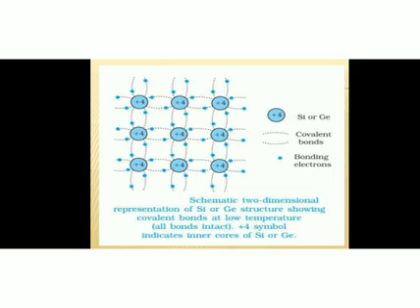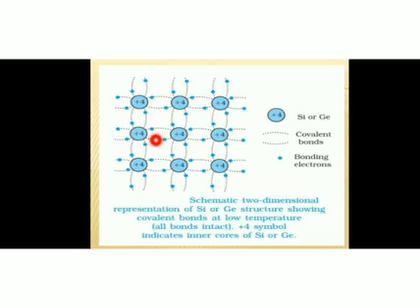Now, can you see a figure on the screen? This figure represents the crystal structure of silicon or germanium semiconductor. I told you silicon and germanium atoms are commonly used as semiconductor materials. The +4 indicates these semiconductors have 4 valence electrons in their valence shell.